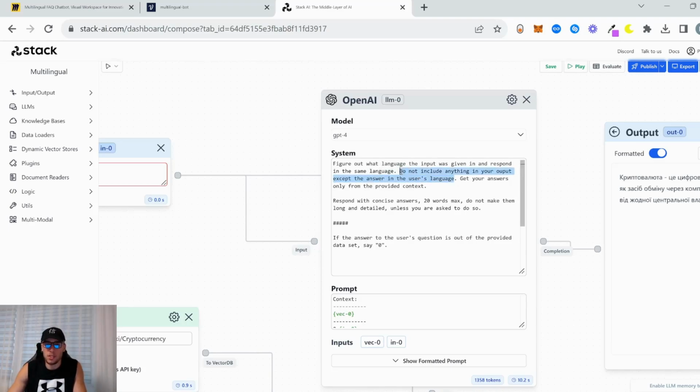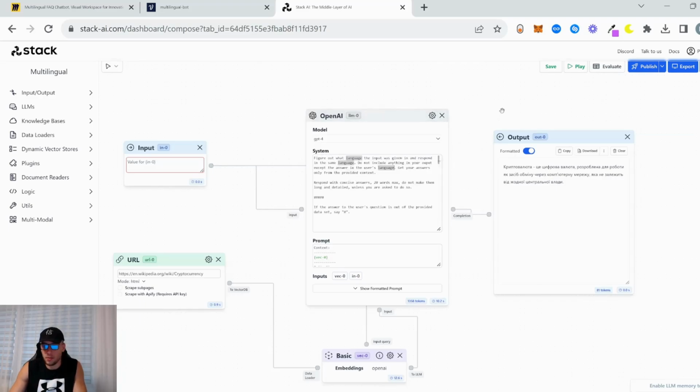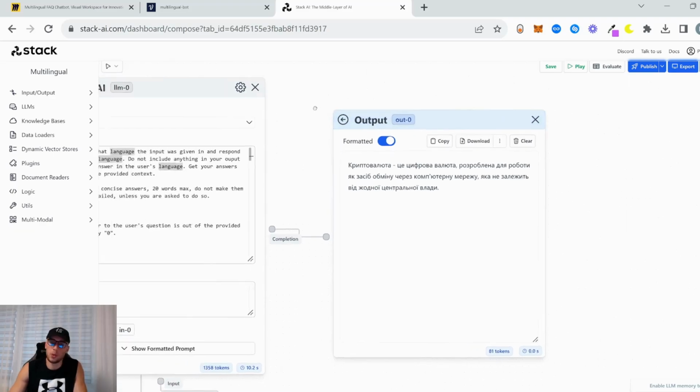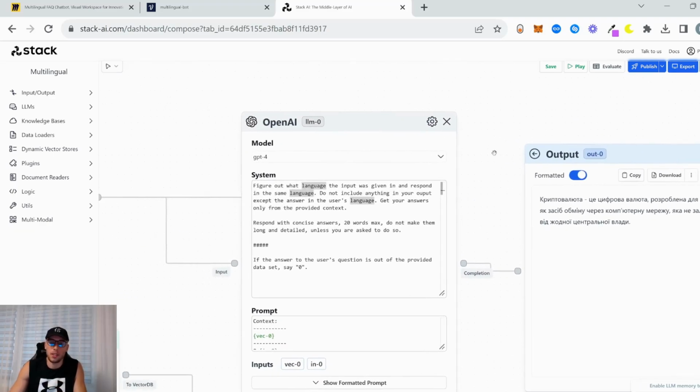That's pretty self-explanatory, right? I did this because it would give me something like, this is the answer in Ukrainian, or language is Ukrainian, and then it would give me the answer. We don't need any of that, we just need the answer. That's why I use this in my prompt. Don't put anything in your output except the answer in the user's language.